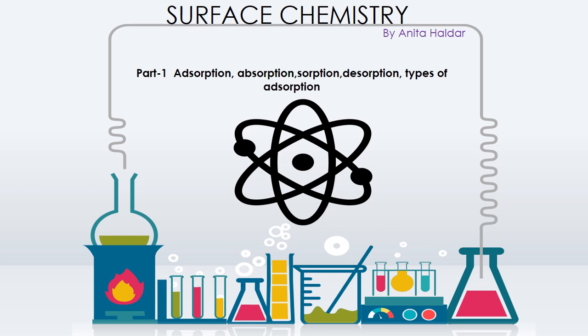Some of the most important chemicals are produced industrially by means of reactions that occur on the surface of solid catalysts. Today we are going to look at what adsorption is, how absorption differs from adsorption, what sorption is, desorption, and types of adsorption. Let's see.